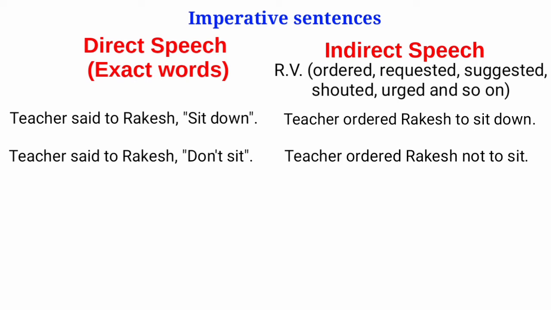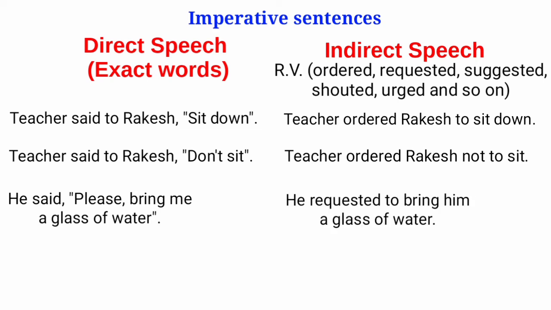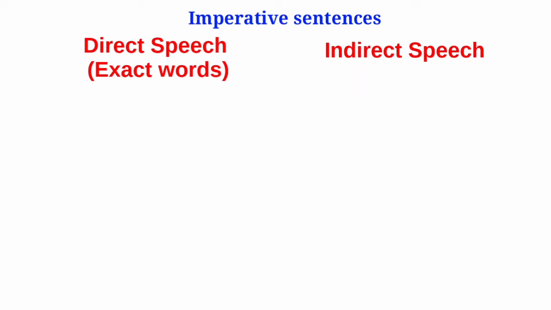Let us have another sentence. He said, "Please bring me a glass of water." In indirect speech, it will be, he requested to bring him a glass of water. Let us take exclamatory sentences. In an exclamatory sentence, while converting from direct speech to indirect speech, change the reported speech into an assertive sentence. Then apply the rules of tenses and so on.